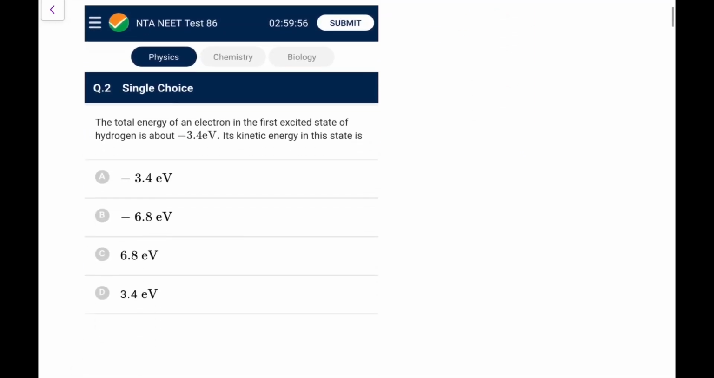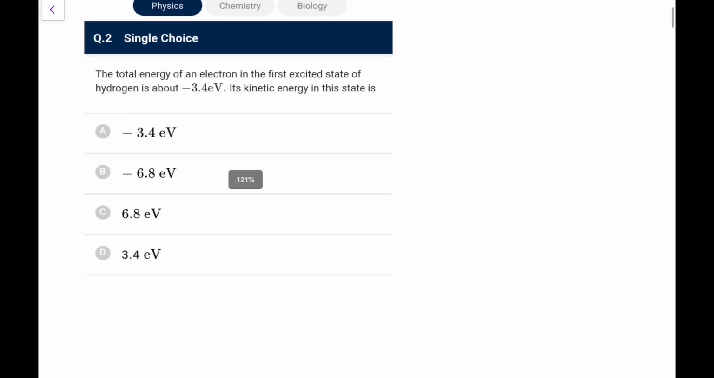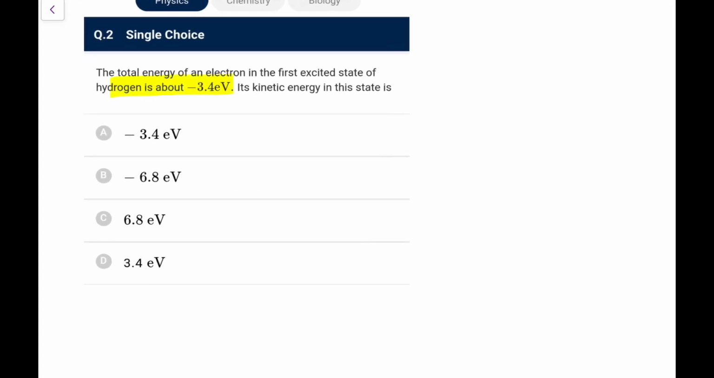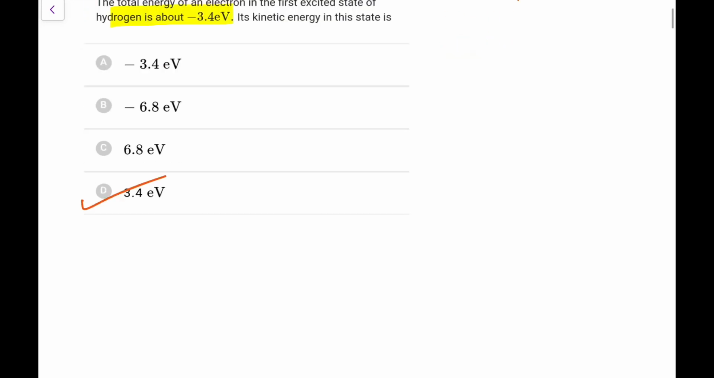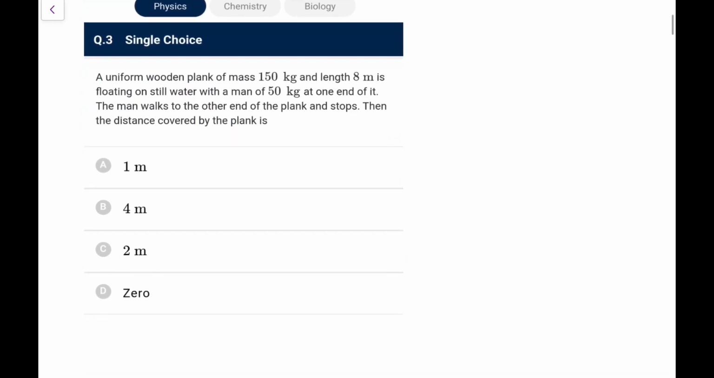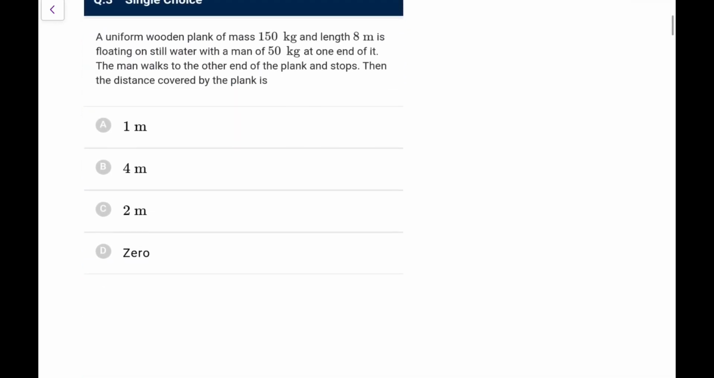Next, the total energy of the electron in the first excited state of hydrogen is minus 3.4 eV. Its kinetic energy, you know, kinetic energy is equal to the modulus of total energy, that would be plus 3.4 eV. Again a repeated one.